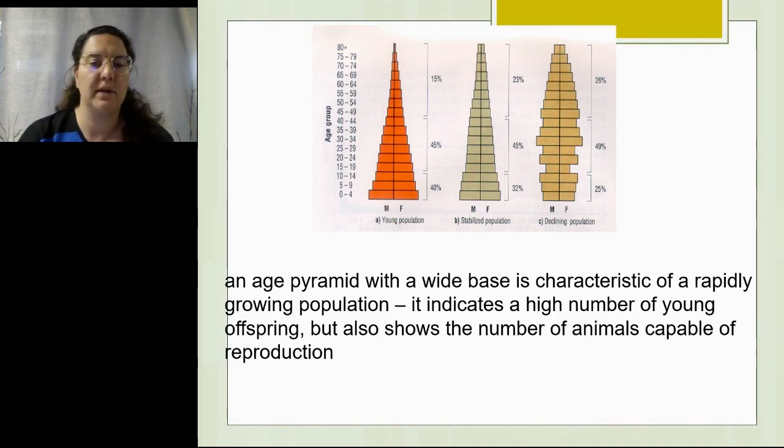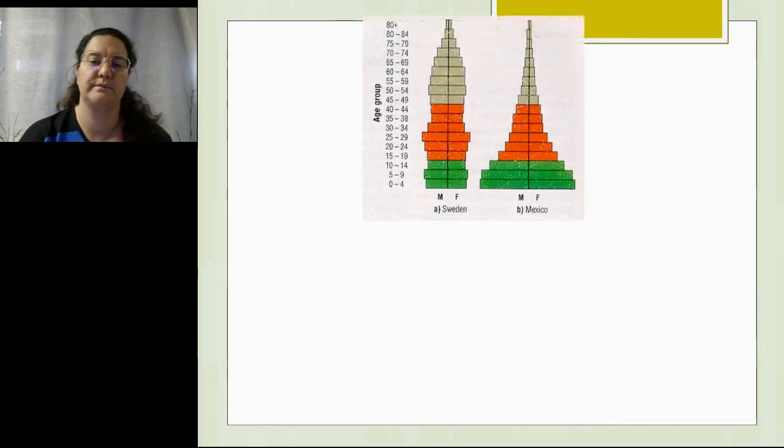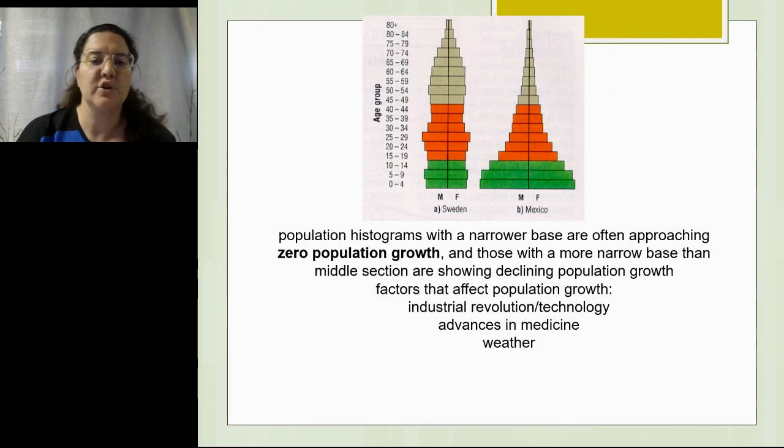And in a declining population, we'll often see the largest portion of the population in the middle or upper ranges of that histogram, showing that there's not going to be as many individuals available for reproduction in the future. So population histograms with narrower bases are approaching zero population growth. The one on the left here is Sweden, and it has a much more narrow base than the middle section, showing it could be a declining population growth or it could be a stable population growth, depending exactly what happens over the next few years.